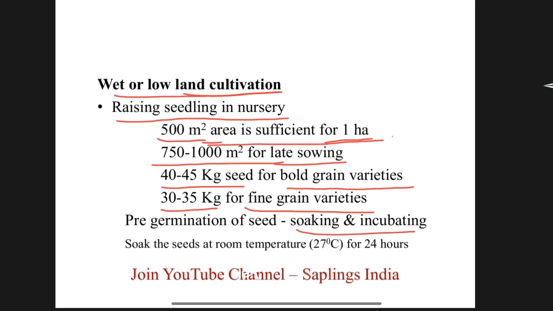Soaking and incubating will help for pre-germination of seed. Soak the seed at room temperature, 27 degrees Celsius, for 24 hours. This is good for good germination.